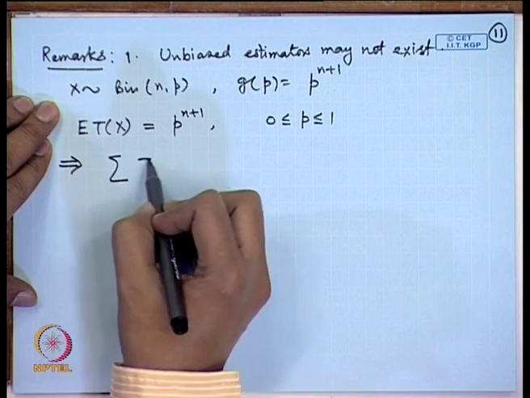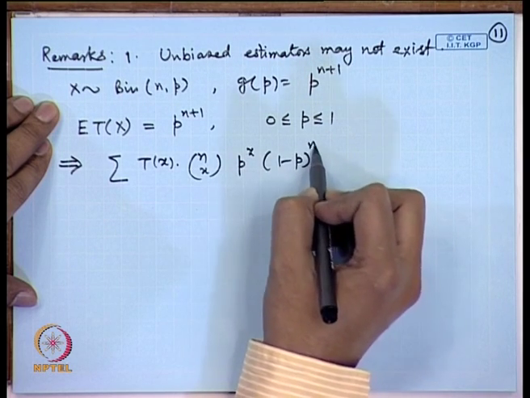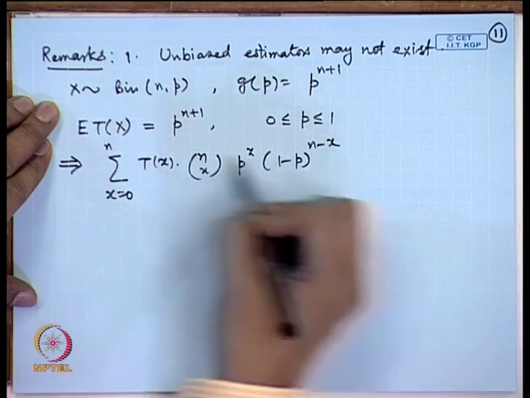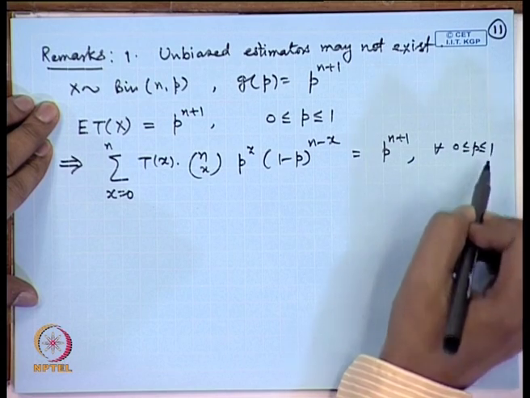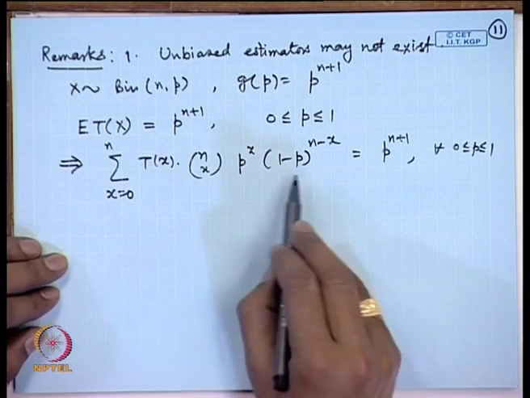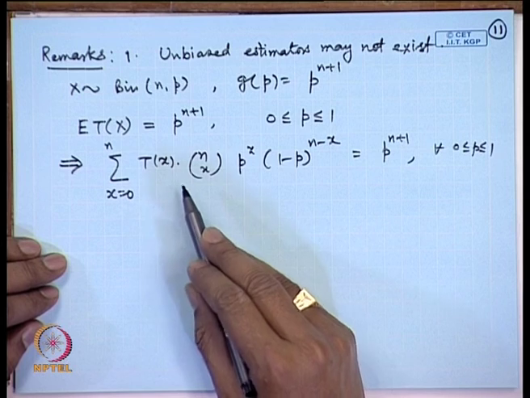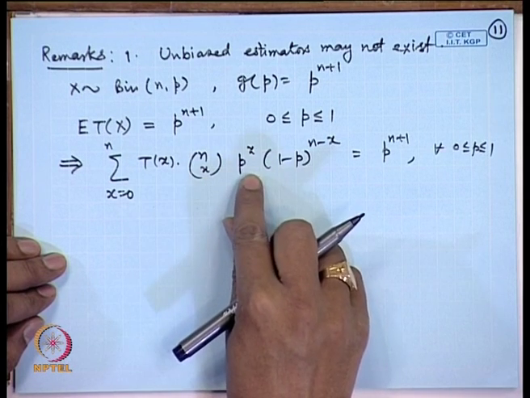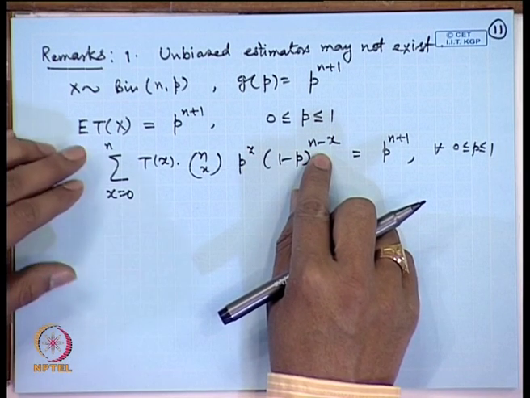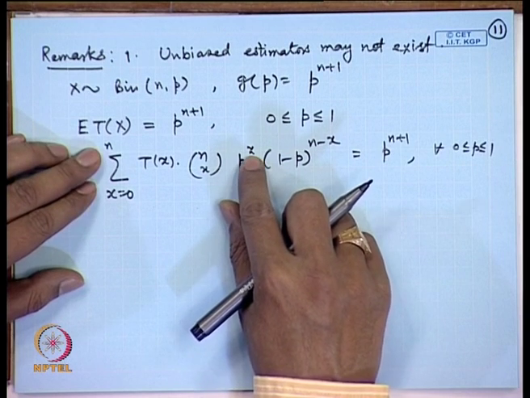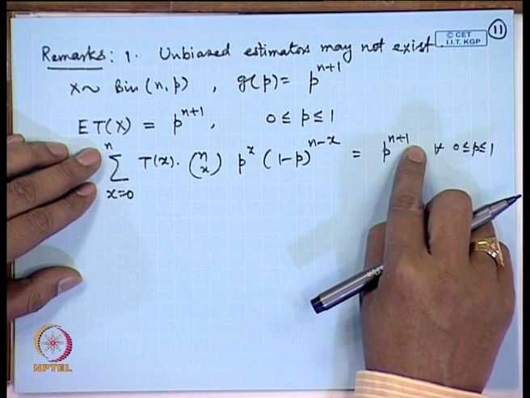This means the sum of T(x) times n C x p to the power x into 1 minus p to the power n minus x equals p to the power n plus 1. Now, notice this equation. On the left hand side you have a polynomial in p of degree at most n, because the maximum power that p can have is p to the power n, whereas on the right hand side you have p to the power n plus 1.